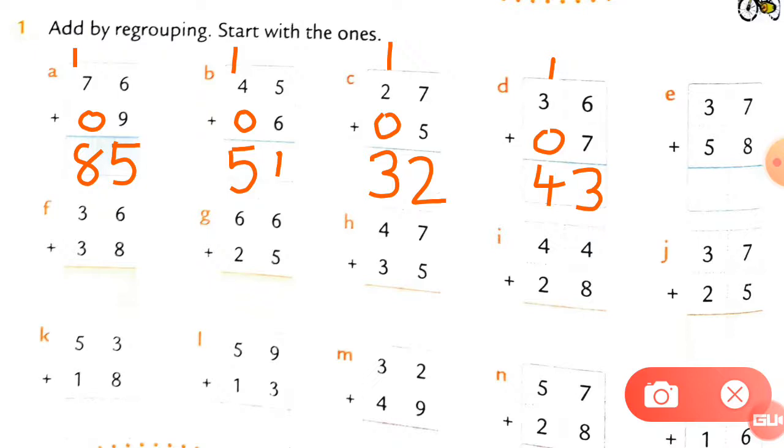Now 7 plus 8. So how much is it? Let's move to number E. 7 plus 8, which is at the ones column. 7 plus 8 is equal to 15. So here I write 5 in the ones column and the other one will go as a carry forward number. Here there is nothing, no, the box is not empty. So we add this number in this column. So here 3 plus 5 is equal to 8 and add one more number to it. So it will be a 9. So here is your answer 95.